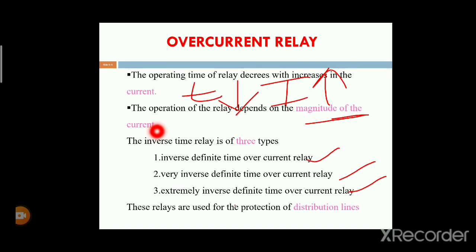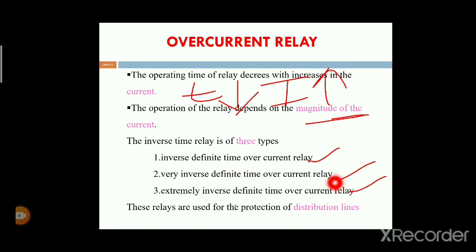These are the three types of inverse time relays: the inverse definite time overcurrent relay, the very inverse definite time overcurrent relay, and the extremely inverse definite time overcurrent relay.